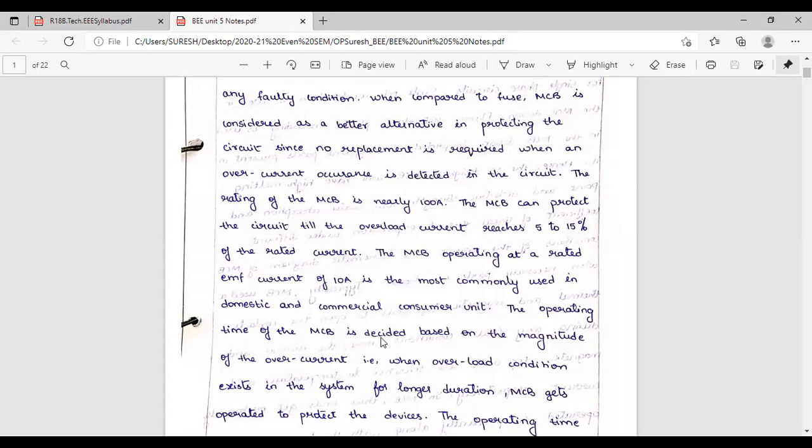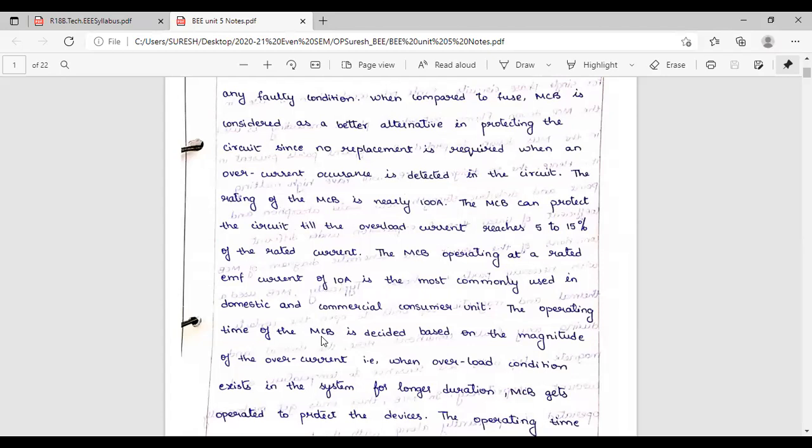The operating time of an MCB is decided based on the magnitude of overcurrent. What do you mean by operating time? How much time is required to operate the MCB? If more than 100 ampere is flowing, or more than 10 ampere is flowing, within how much time should it operate? Time should be very less. If time is more for the MCB to operate, what will happen? By that time, it will damage all the equipment in your house. So the operating time should be very less.